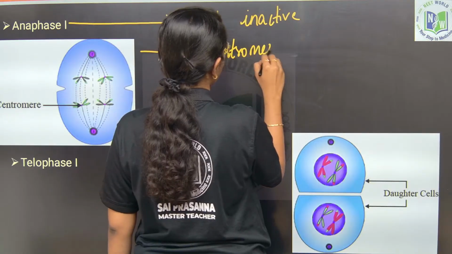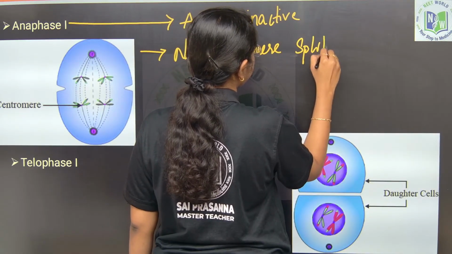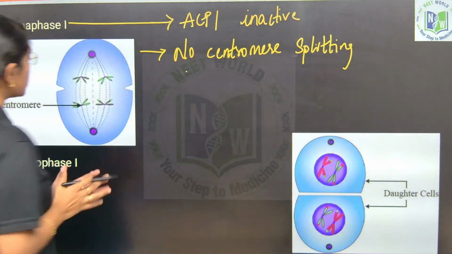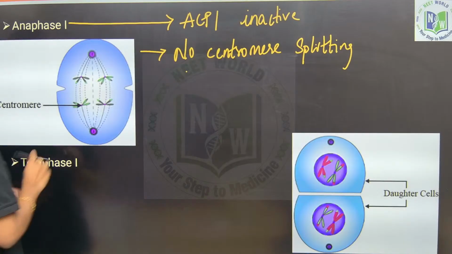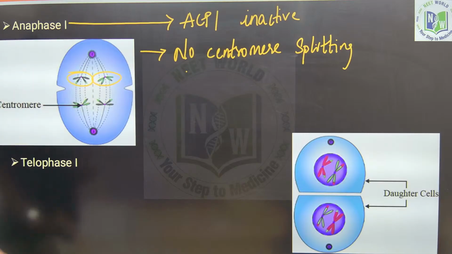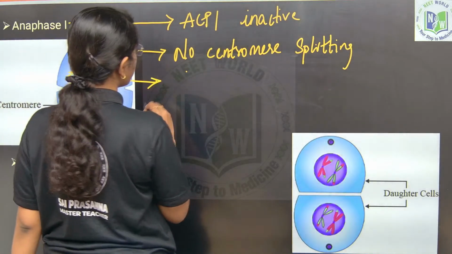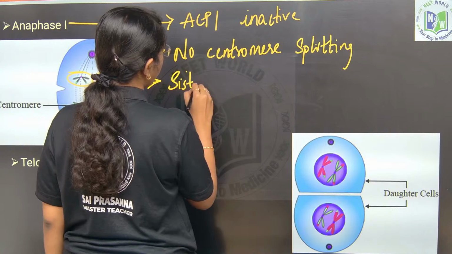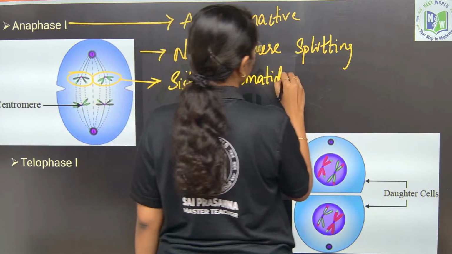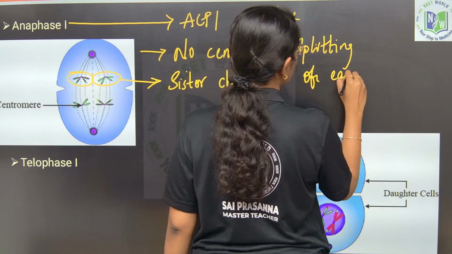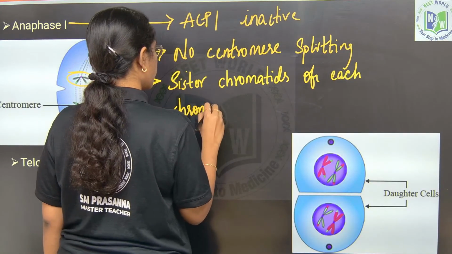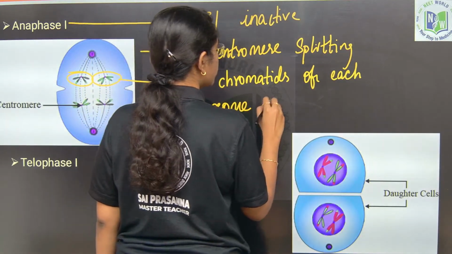As such, the sister chromatids of each chromosome move towards the opposite poles. Remember, what is moving towards the opposite poles? Sister chromatids of each chromosome move to opposite poles.